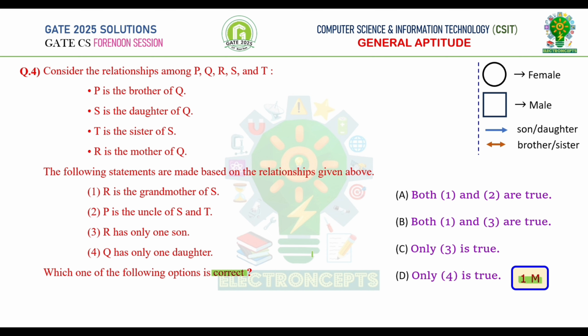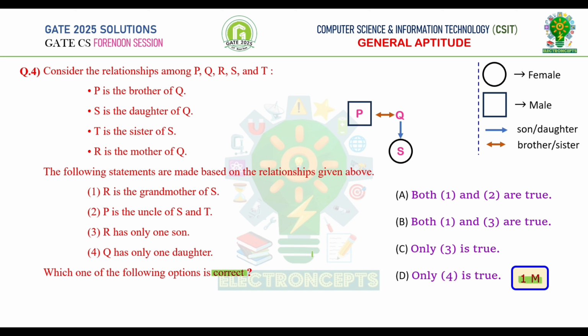Now let's go through the relationships. It is given P is brother of Q. Let's represent this relationship using our symbols. Since P is brother of Q, we don't know whether Q is male or female. P is brother, so we represent P in square. Next relationship is S is daughter of Q. S is daughter, so let's represent S in circle. Here daughter relationship is given.